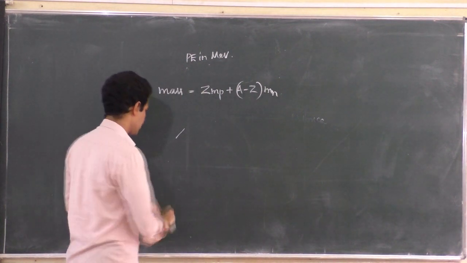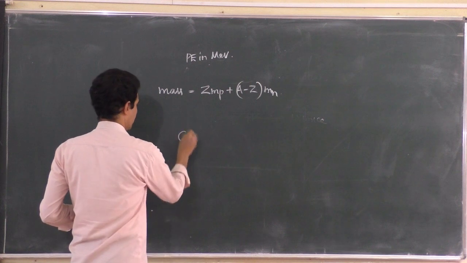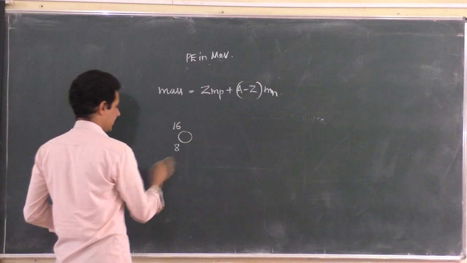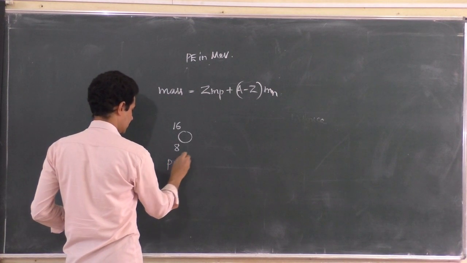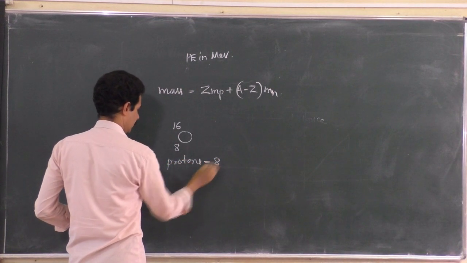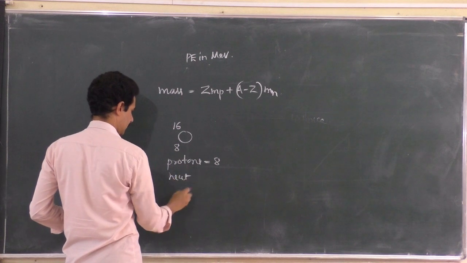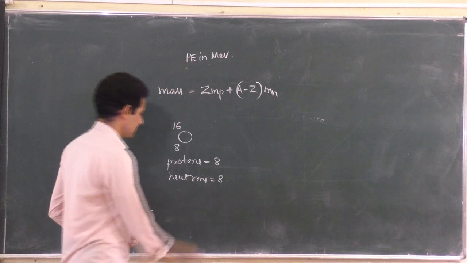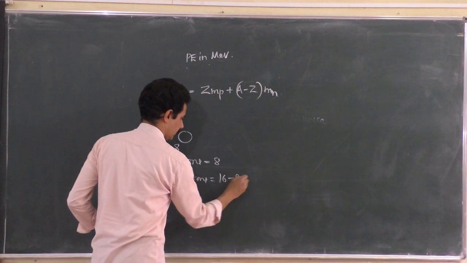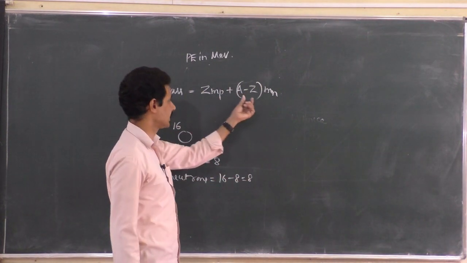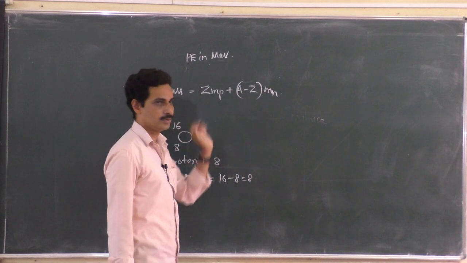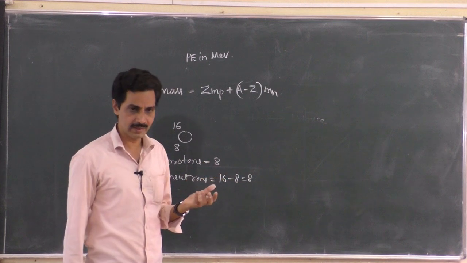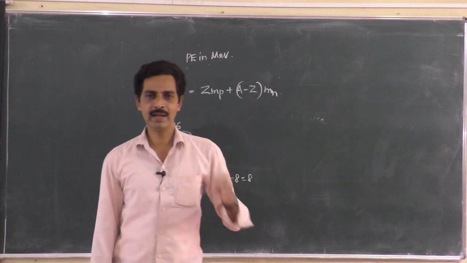I will take an example. For example, in oxygen, atomic number 8, mass number 16, the number of protons is 8. The number of neutrons is 16 minus 8, which is 8, right? So you calculate the mass of 8 protons and 8 neutrons, and you will get a value. But surprisingly, if you take that oxygen nucleus and weigh it, it will weigh less.